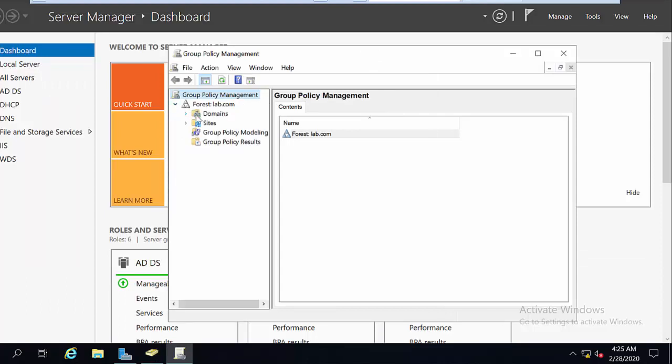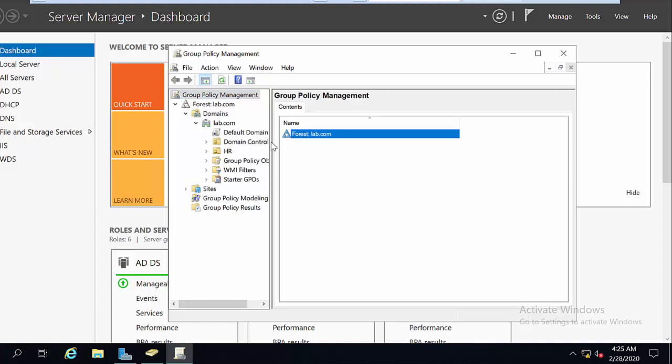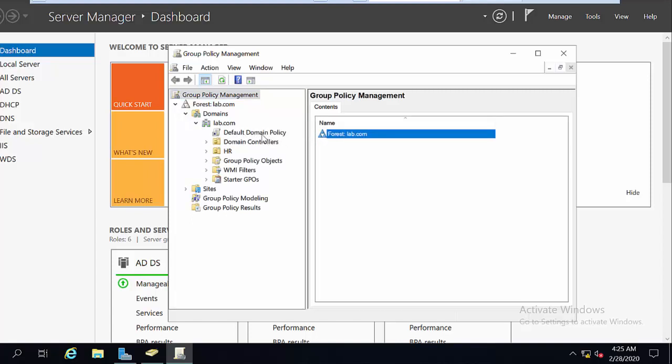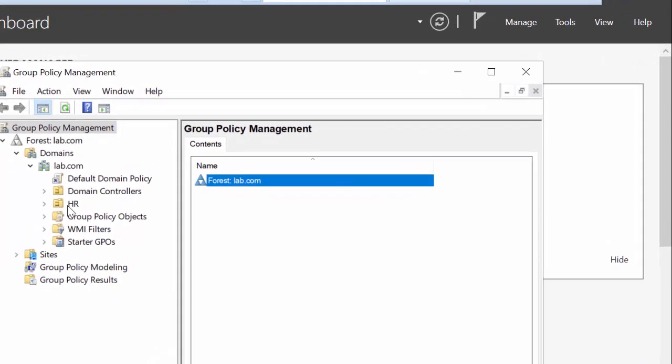Now you can see Group Policy Management is like Active Directory, because this group policy will be implemented on the computers and users in the Active Directory. So I have a forest, and in the forest I have domains. I have just one domain, lab.com. Open lab.com. First thing you can see is the default domain policy, and I can see here the HR organizational unit that I created in the domain controller.